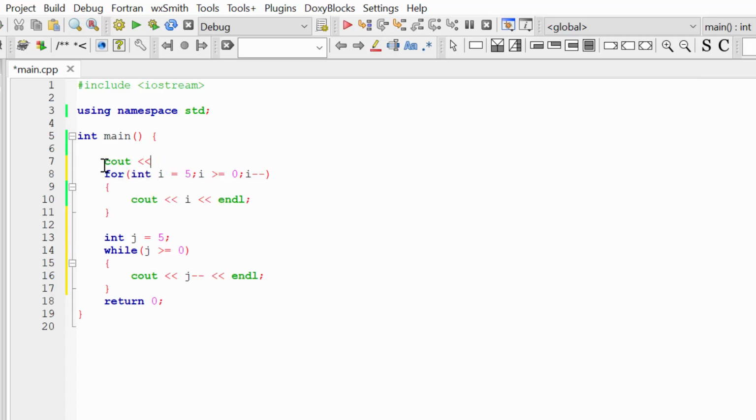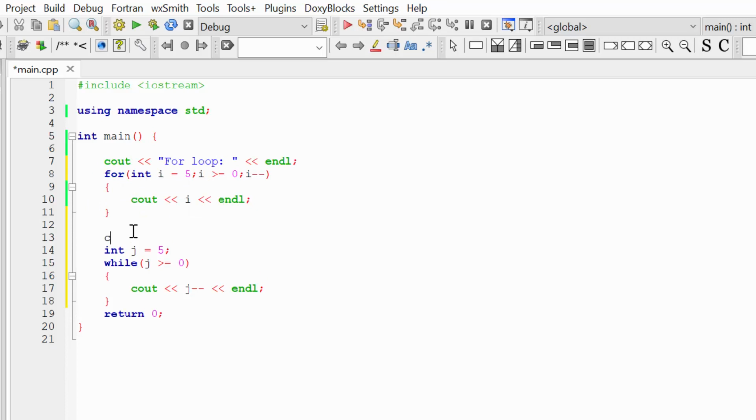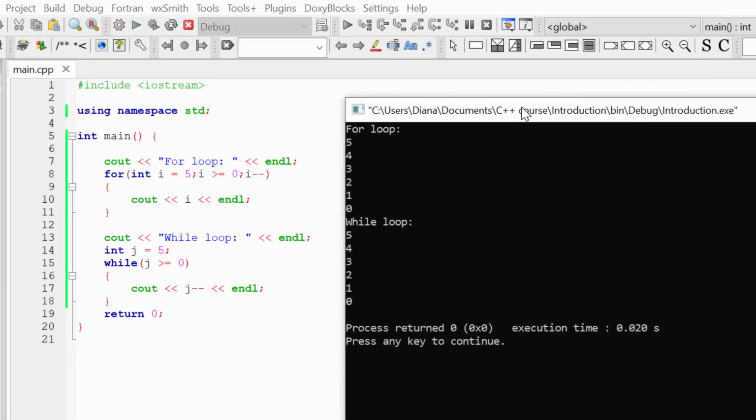So here I'm going to cout for loop, and here I'm going to print while. As you understand, the result of the execution will be the same. Let's build and run our program, and you can see that in the for loop we have the outcome 5, 4, 3, 2, 1, 0, and in the while loop we have exactly the same result.